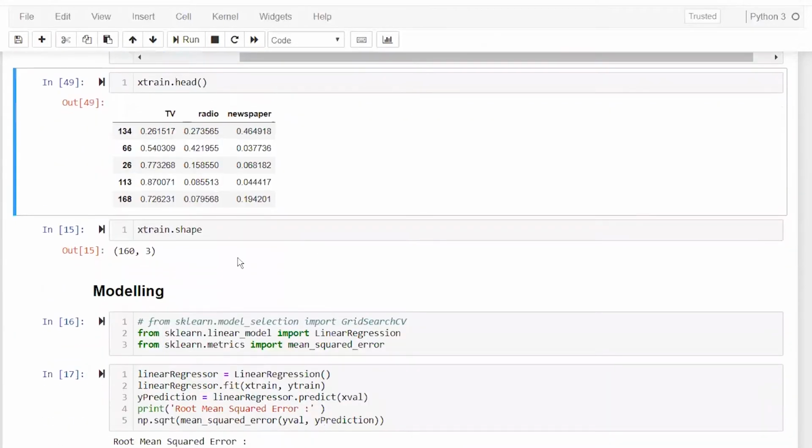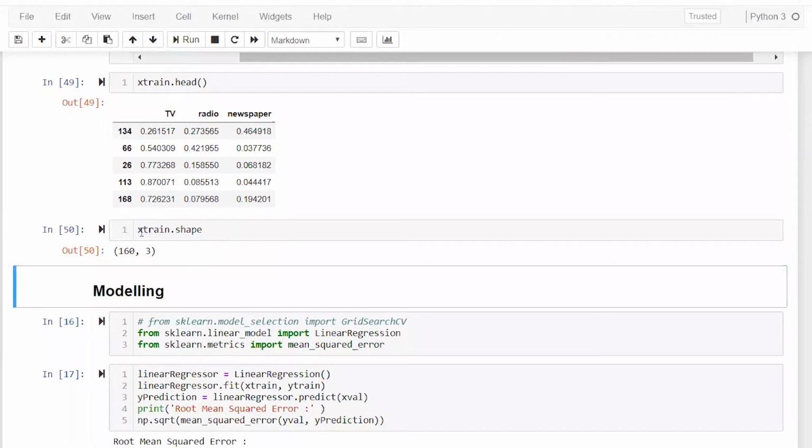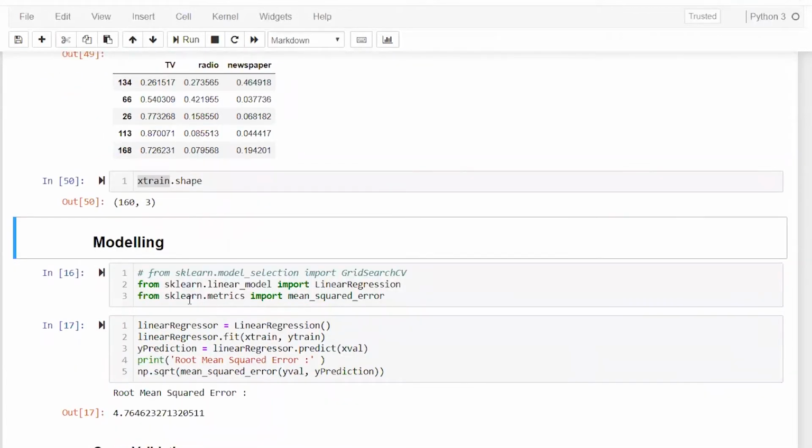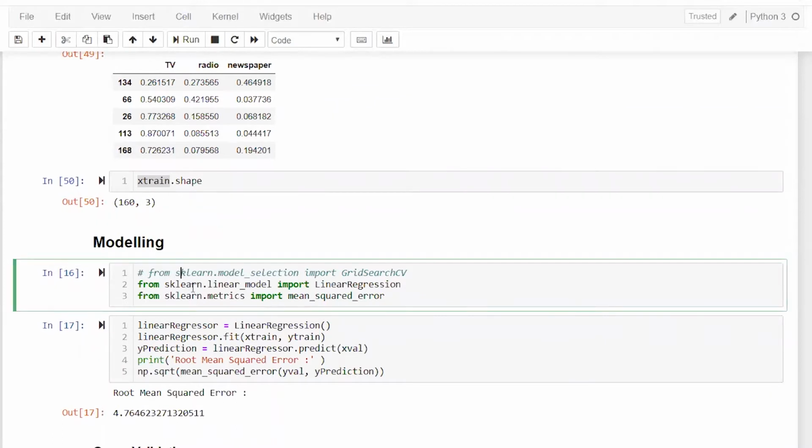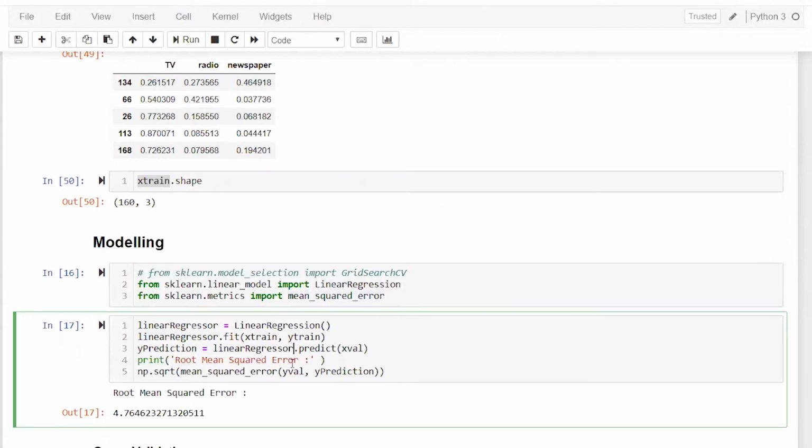All right. Save if you want to check. So in Xtrain, I have 160 rows. So straight away, let's go to the modeling part. So in modeling, linear regression we already saw, and multiple linear regression also we saw. In that, I'm taking the metric as mean squared error here. I am importing that, but I'll take the root mean square. So it's a simple thing.